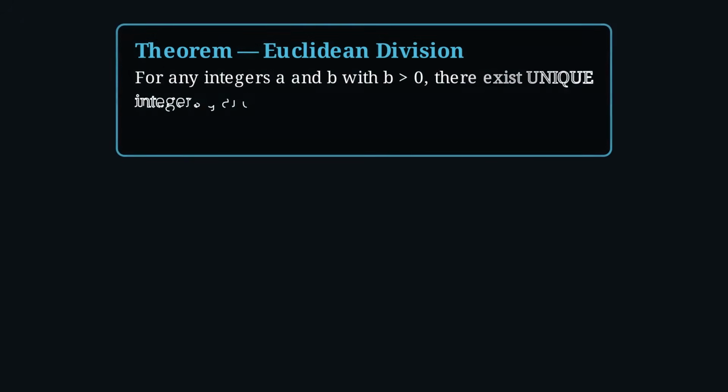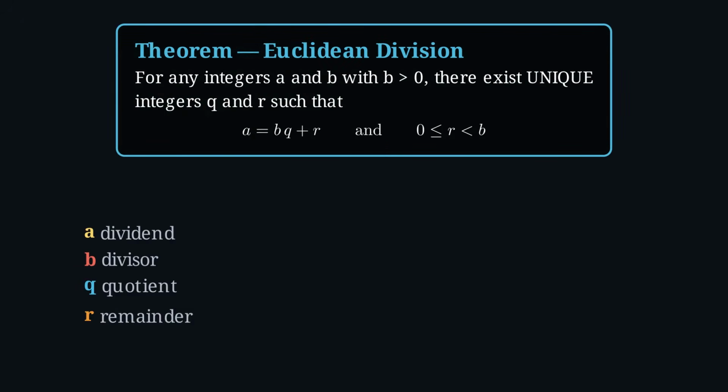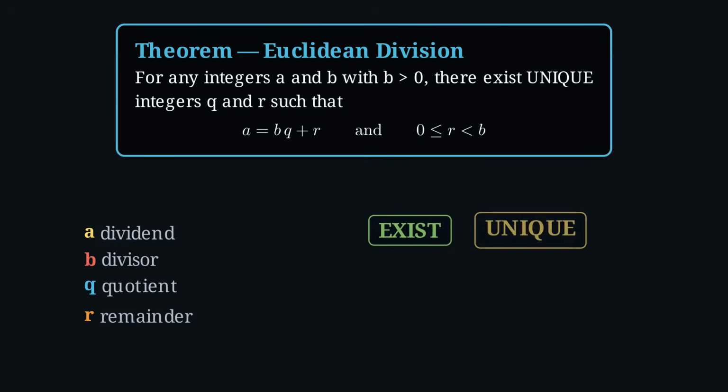The theorem, Euclidean division. For any integers a and b with b positive, there exist unique integers q and r with a equals bq plus r, the remainder running from 0 up to b, excluded. Two promise words. They exist and they are unique over all the integers. The template, 13 equals 3 times 4 plus 1.